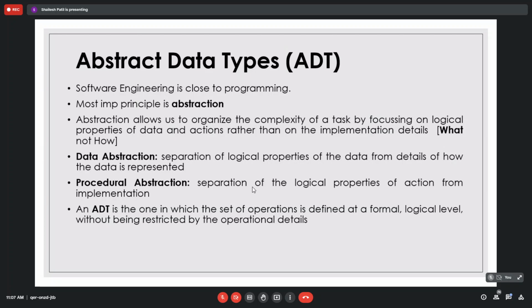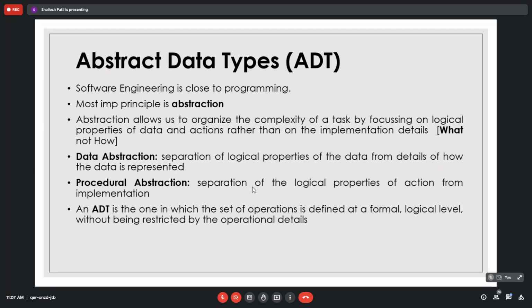So similarly, abstraction means hiding the implementation details from the user, details of that particular data structure. Abstraction allows us to focus on logical properties instead of implementation properties. Suppose we have an array. Which are the different functions that we can work on an array? One is sort. Yes, sort we can apply on an array with different methods.